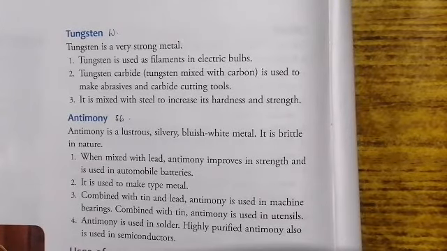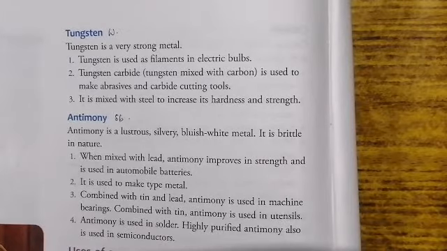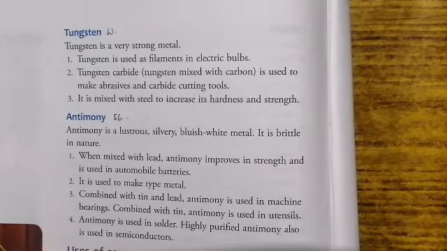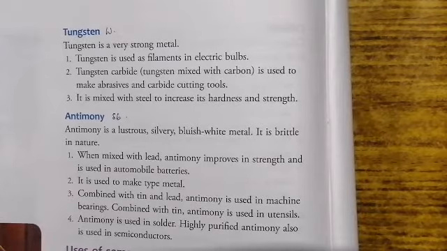Tungsten is used as filaments in electric bulbs. Now why it is used? Because it has very high melting point. Tungsten melts at a temperature of around 3410 degrees Celsius. Number two, tungsten carbide is used to make abrasives and carbide cutting tools.